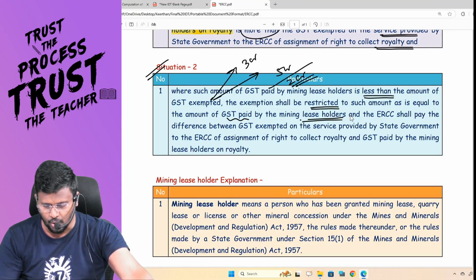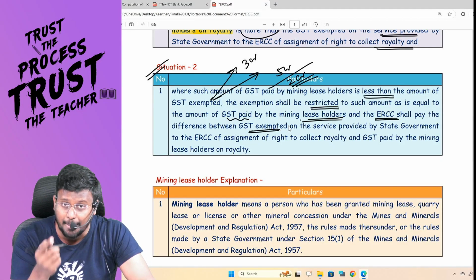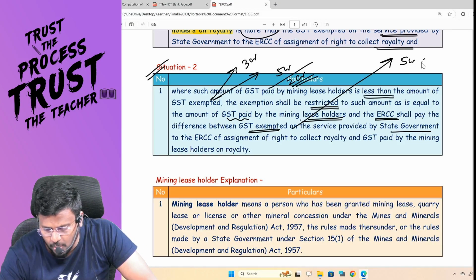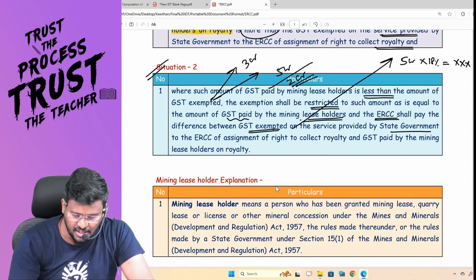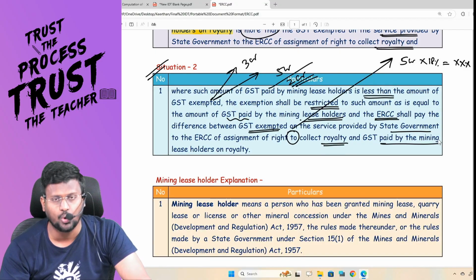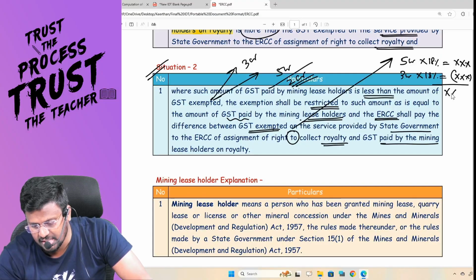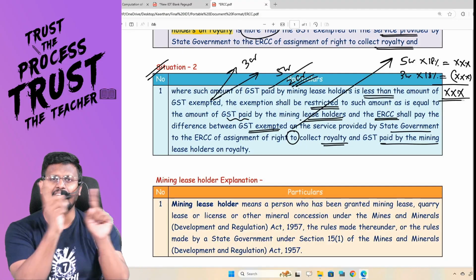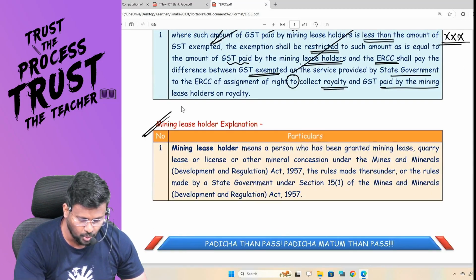That means there is a short of 2 crore and the ERCC shall pay the difference between the GST exempted on the service provided by the state government to the ERCC of assignment of right to collect royalty, which will be, for example, 5 crore into 18%, and the GST paid by the mining leaseholder on royalty, which will be 3 crore into 18%. Only to this extent will exemption be available. The differential GST should be paid by the ERCC at the end of the contract period. Sir, who is the mining leaseholder, sir?